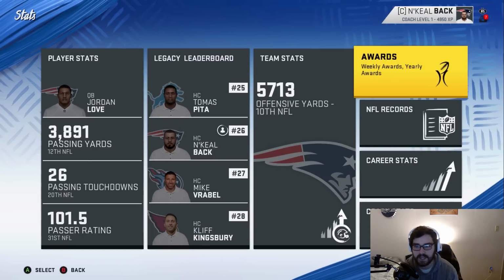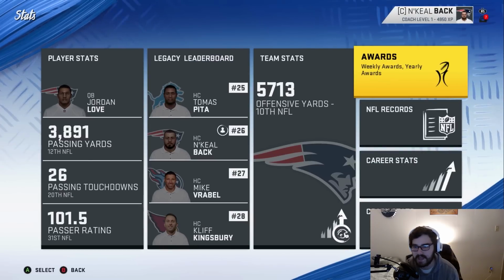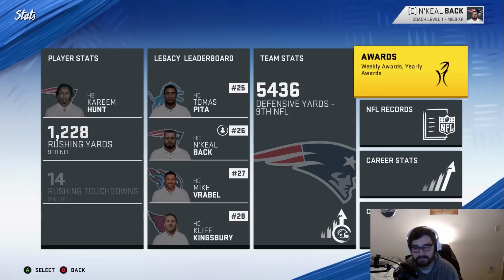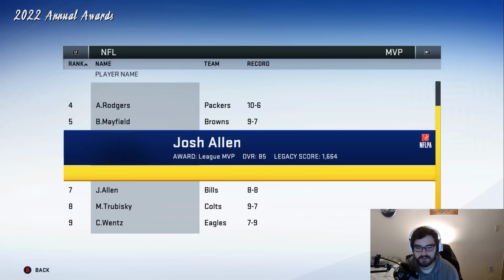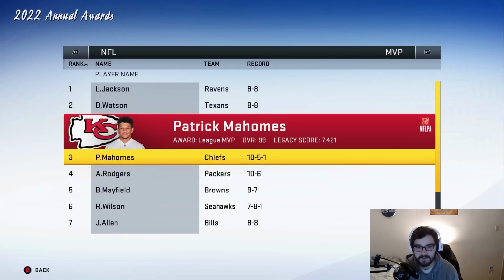Okay, so we were 10th in the NFL in offense. Defense is maybe top 20. We were 9th. Okay, it's hard to gauge that just based on the stats. I'm almost always wrong. Anybody from the Patriots in this list? I highly doubt it. Yeah, I don't see anyone.